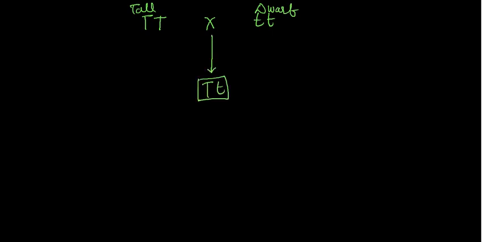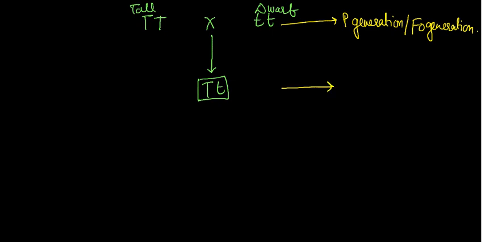We will write capital T is crossed with small t. This is the character of tall and this is the character of dwarf. Okay, this one is the parental generation, so it is also called the P generation or F0 generation. F0 generation means here no earlier generation will be found. This generation is called the F1 generation.